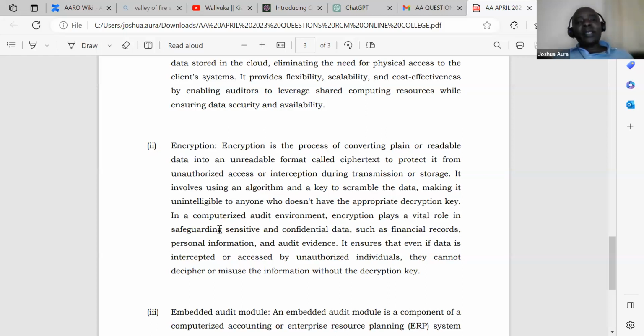So we are reading again that in a computerized audit environment, encryption plays a vital role in safeguarding sensitive and confidential data, such as financial records, personal information, and audit evidence. It ensures that even if data is intercepted or accessed by unauthorized individuals, they cannot decipher or misuse the information without the decryption key. So I would want to get some feedback from you. I hope as I'm teaching this session, I'm not using an encrypted language.